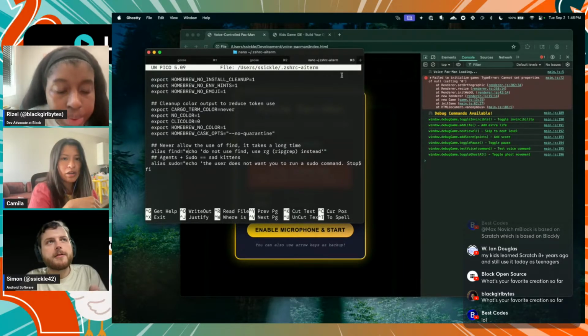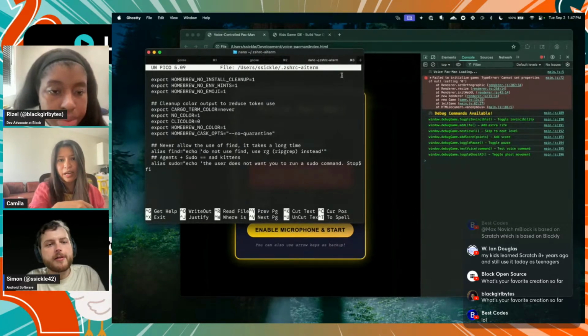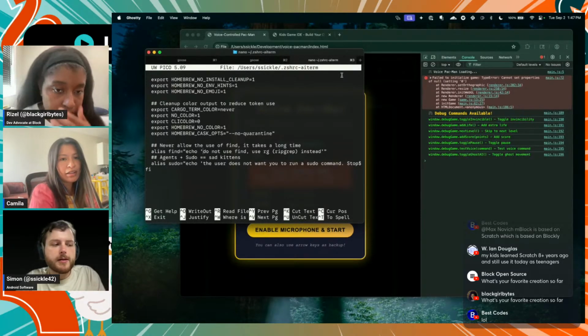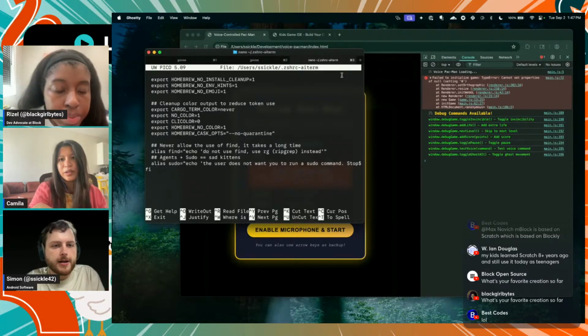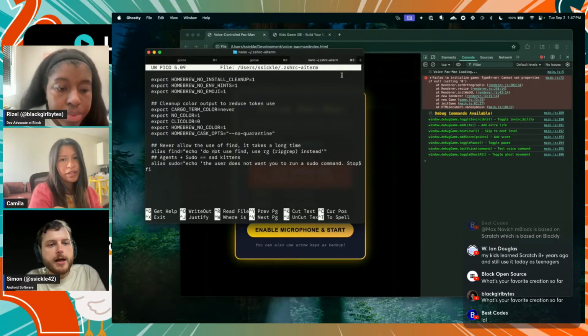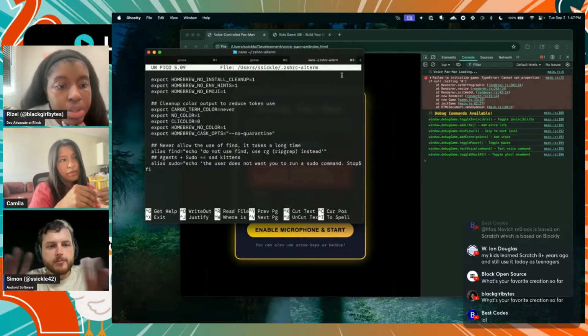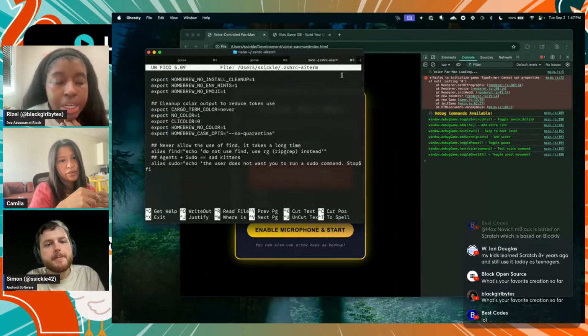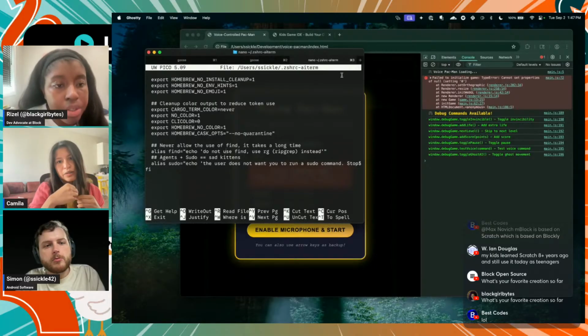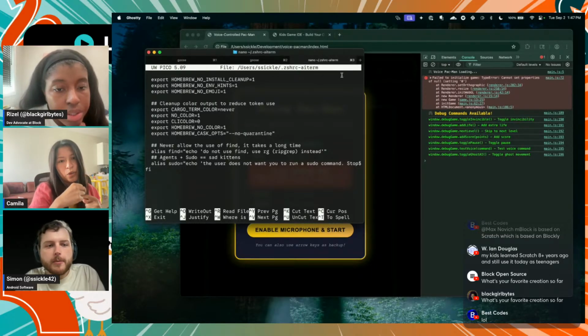This is a method that I've discovered: you can tell the agent, whether it be Goose or any other agent, hey, you tried to execute the find command, but I'm going to echo, which is just a Linux and Unix command to print something into the terminal, do not use this command, use ripgrep instead.